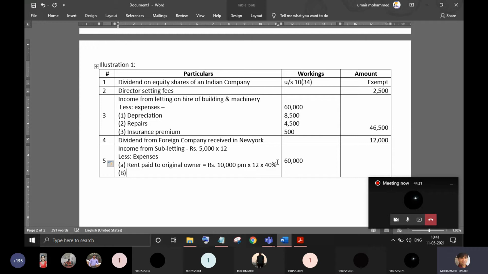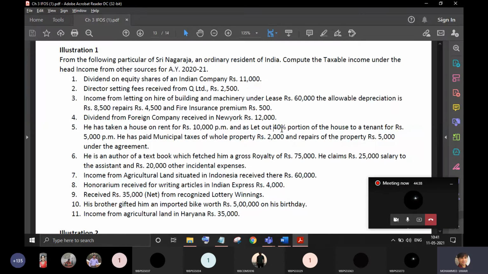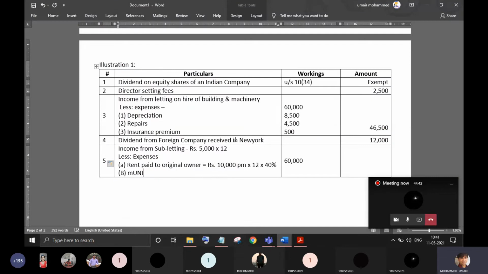What's the second expense? I'm agreed to pay municipal tax also. How much? Rupees 5,000 is the municipal tax what I have paid per annum into 40%.